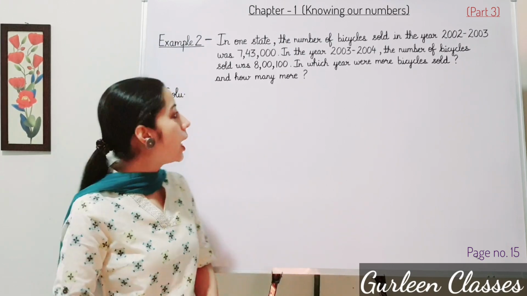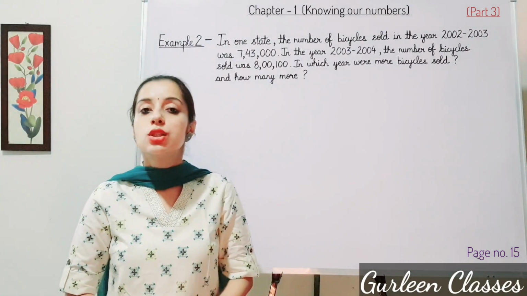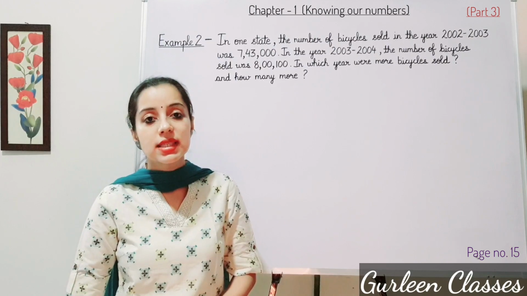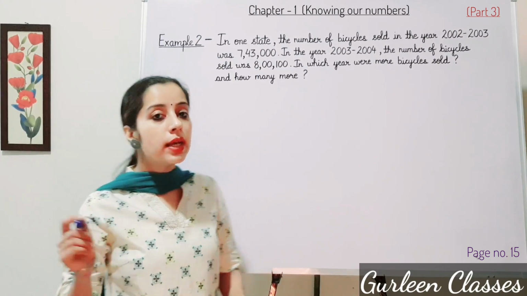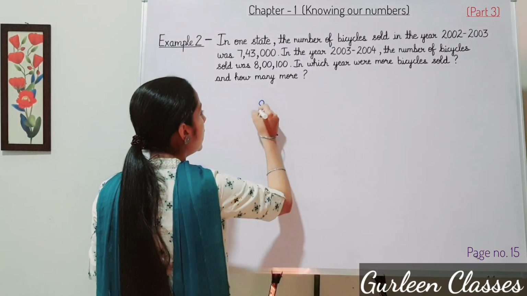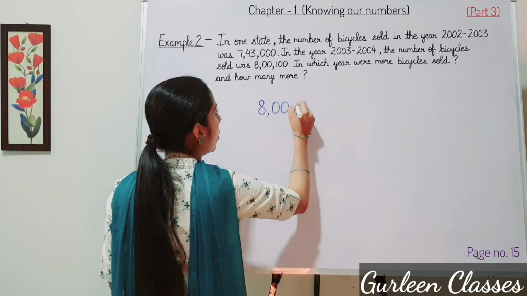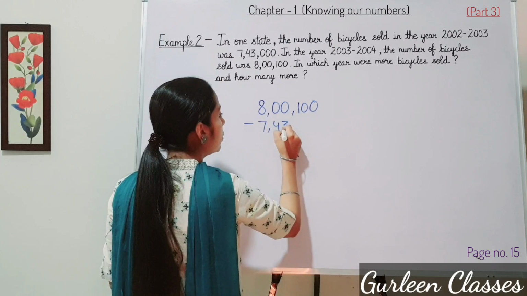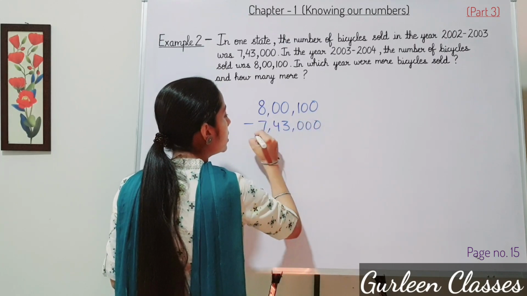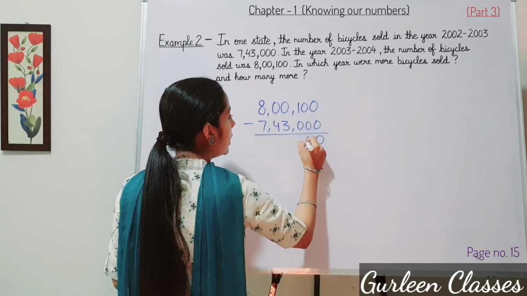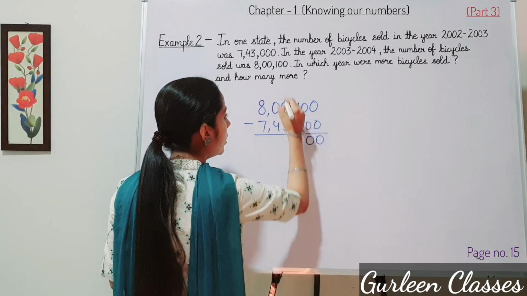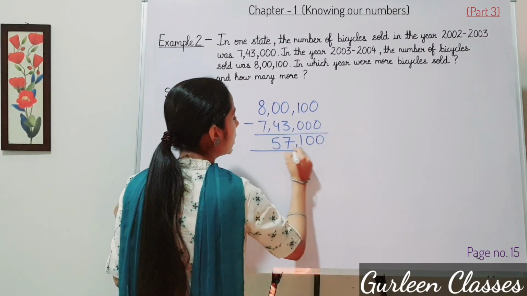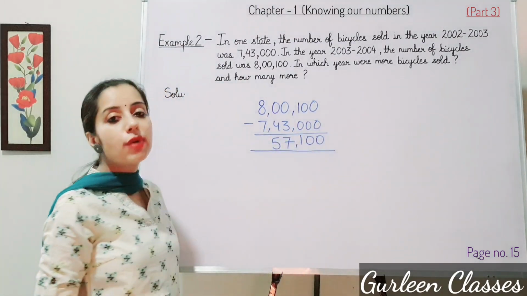Now we have to find out how many more it was. So for that we will subtract 8,100,000 minus 7,43,000. So let us subtract here. 8,100,000 minus 7,43,000. 0, again 0. 1 minus 0, 1. 10 minus 3, 7. 9 minus 4, 5. So the answer is coming 57,100.